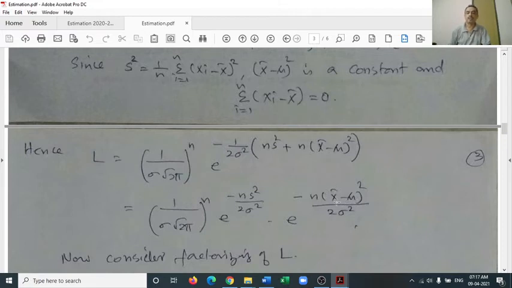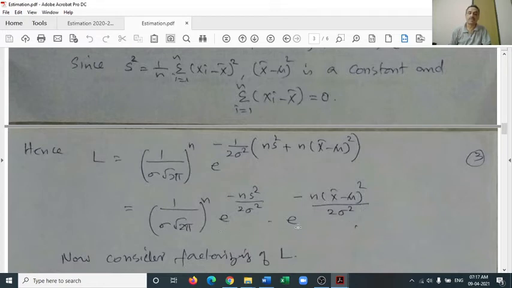That is x bar, because if you treat L1 as L, we have two functions of x1, x2, etc., xn. One is s square and second is x bar. We cannot remove x bar from this L1, because these are all three multiplied items. One is (1 by sigma root 2 pi) whole raised to n. Second is e raised to minus n s square by 2 sigma square. Third is e raised to minus n into (x bar minus mu) whole square by 2 sigma square.